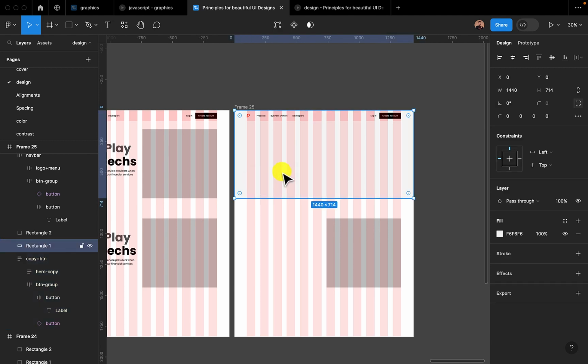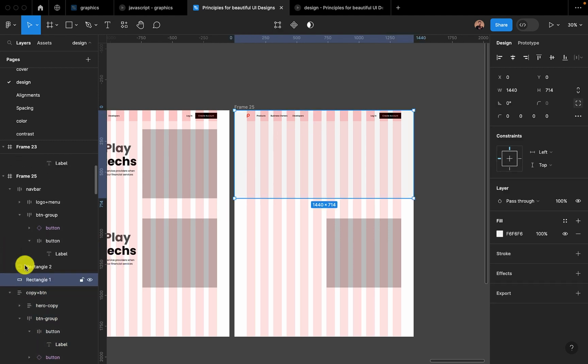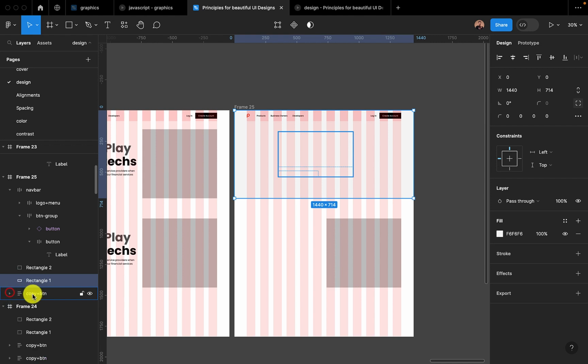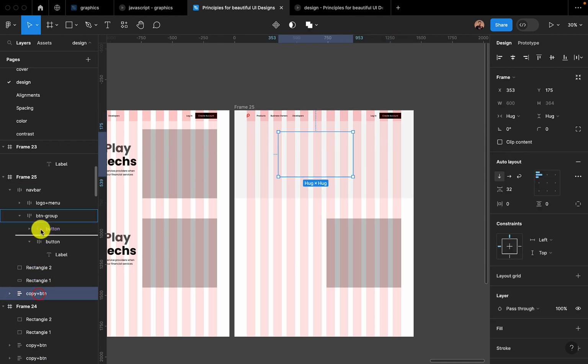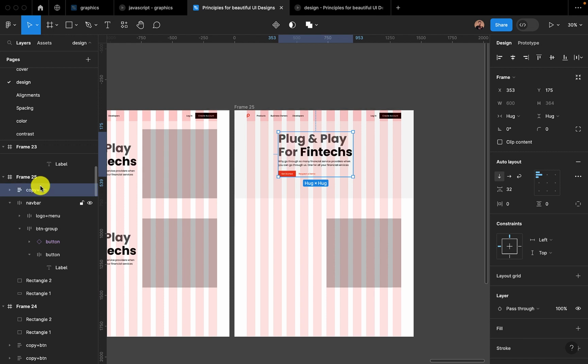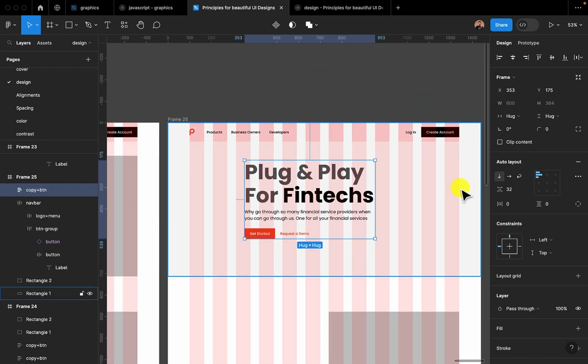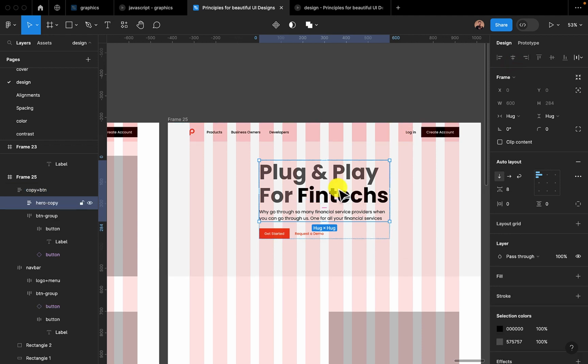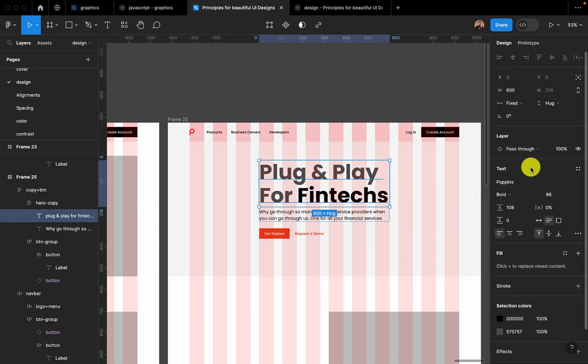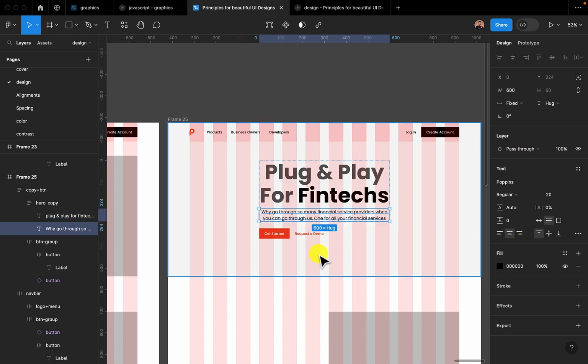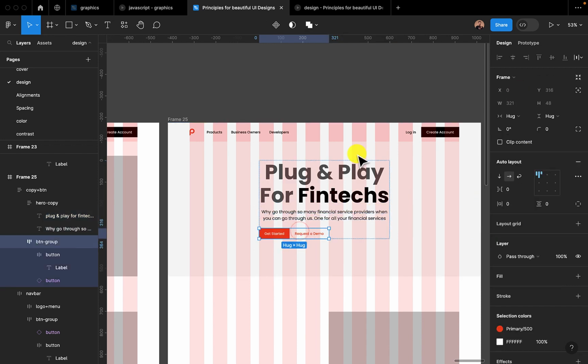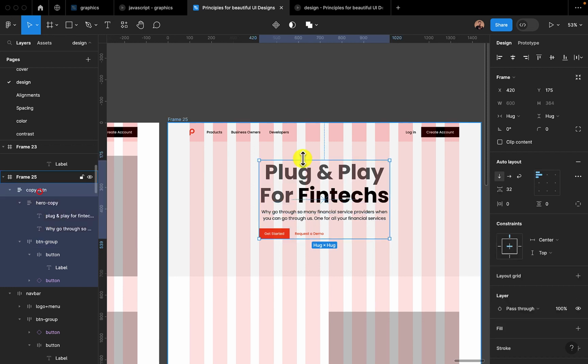Okay, that's a rectangle. Let me bring it on top. Let's say this is on top of everything right now. So something like this, and let's say everything is centralized. The text itself, they are all centralized. So I'm trying to centralize the text. This one too is also centralized. This button too. Let me select the entire frame and ensure that everything is also centralized.